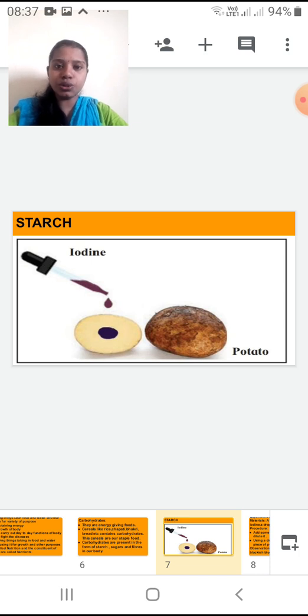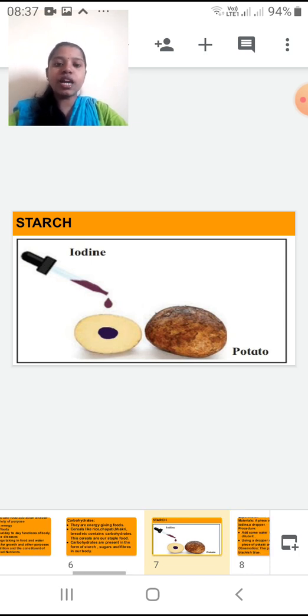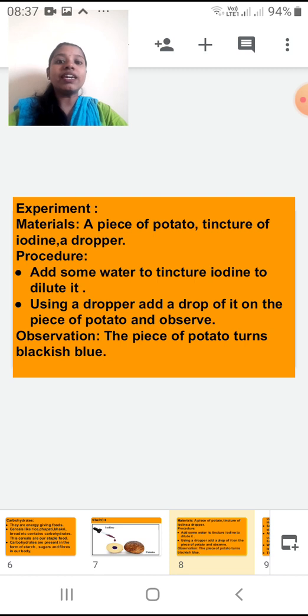Iodine is a solution. Now my experiment starts here. I will require a piece of potato, tincture of iodine, means a small quantity of iodine, and a dropper. Iodine is a solution which will help me identify whether starch is present in any foodstuff.